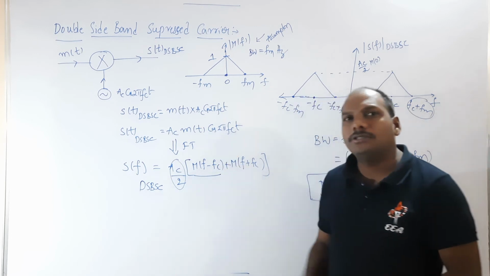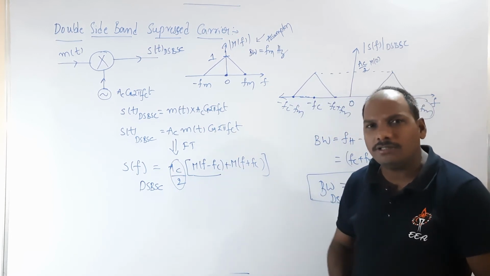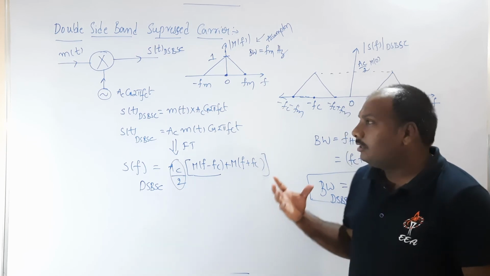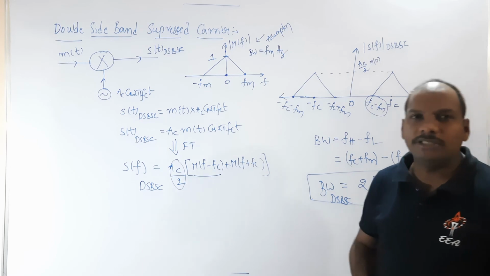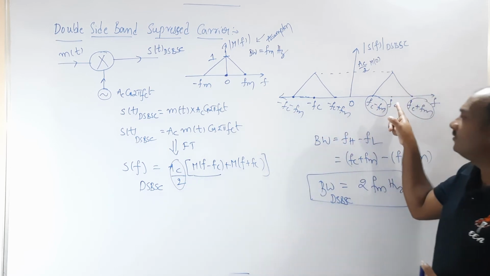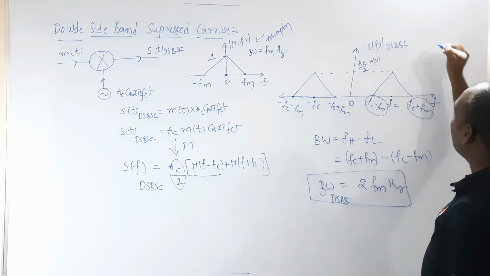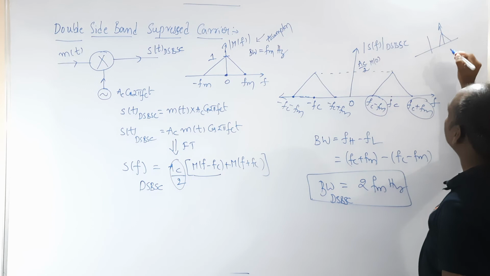You can detect this using synchronous detection. And the advantage of this compared with the amplitude modulation concept is very simple. Here the carrier is suppressed. There is no carrier at fc. In amplitude modulation, you will also have a carrier.